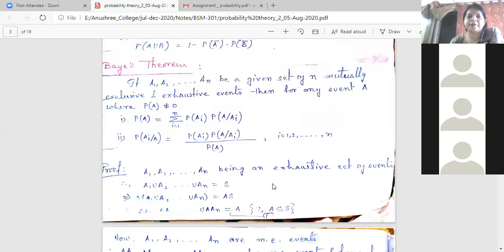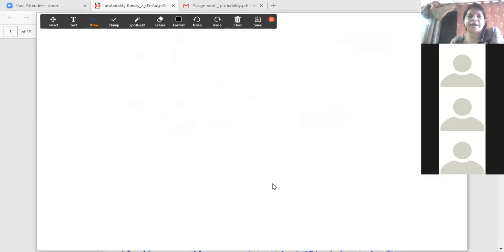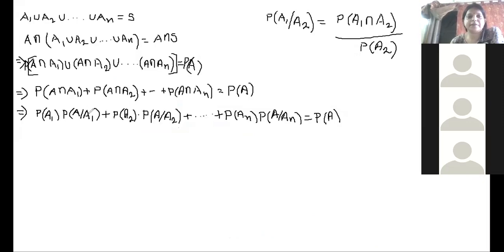Where we are on our whiteboard, probability of A1 into probability of A given A1, plus probability of A2 into probability of A given A2, up to probability of AN into probability of A given AN, equals probability of A. That means probability of A can be written in summation form: summation over i varying from 1 to n, probability of Ai into probability of A given Ai.